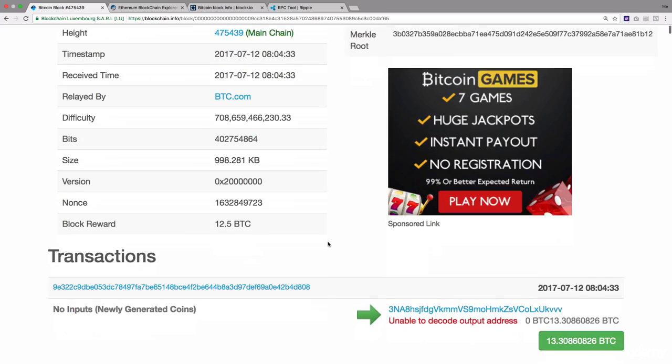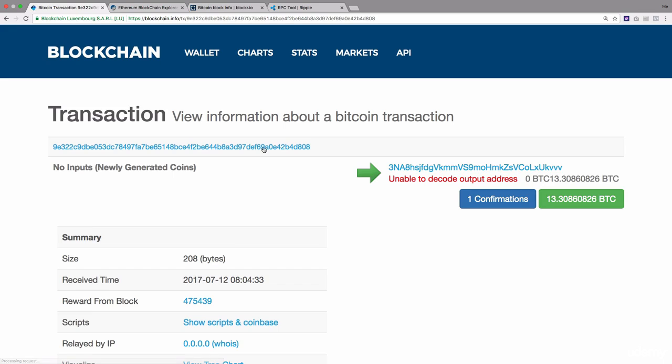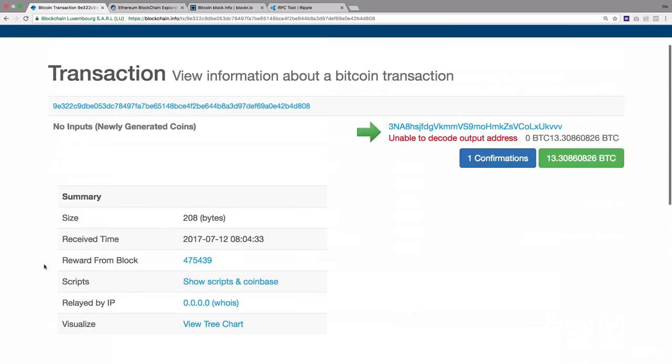You can go down and see this is the transaction ID, and the transaction involved is 13.30 BTC, as you can see. We can click on the transaction ID if we want to read more about the transaction. So here we have the transaction information.